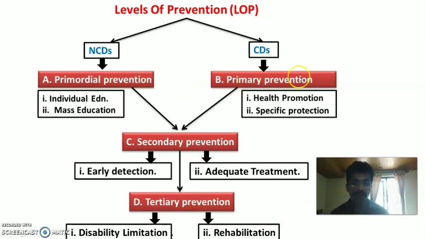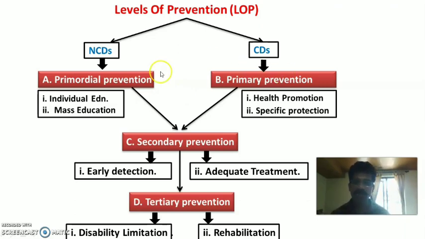Okay. So primary prevention has two specific interventions, that is health promotion and specific protection. Then primordial prevention also has two interventions, that is individual education and mass education. Mass education means group education. So when we fail the primary prevention or primordial prevention, we go for the secondary prevention.